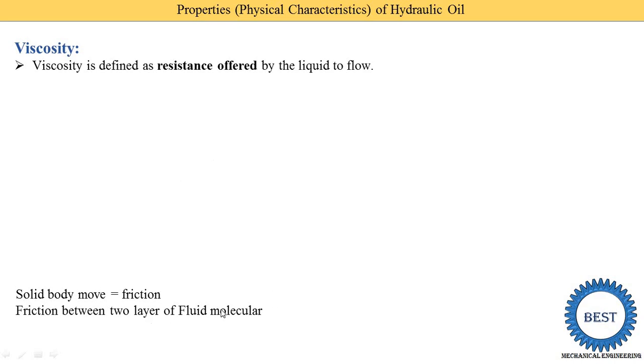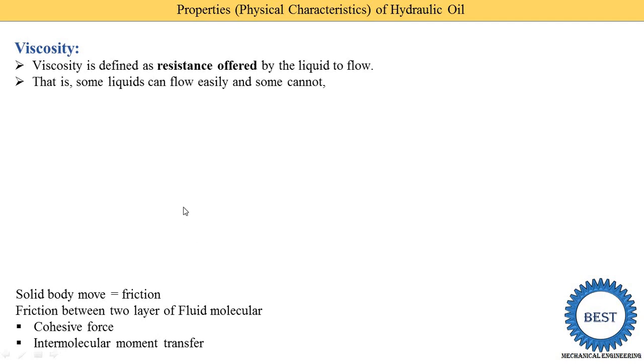So friction between the two layers of the fluid molecules. When the water flows, there are certain layers of the water, and each layer gives resistance to the other. So it is called viscosity. We are not saying that one layer of the fluid offers friction to the other, but we say that the resistance is offered in terms of viscosity. This viscosity generally depends on two forces. One is the cohesive force and the second one is the intermolecular momentum transfer. I think you already know all the terms in detail in fluid mechanics, so we are just going into the basic and easy forms.